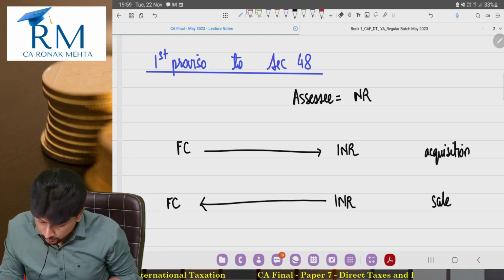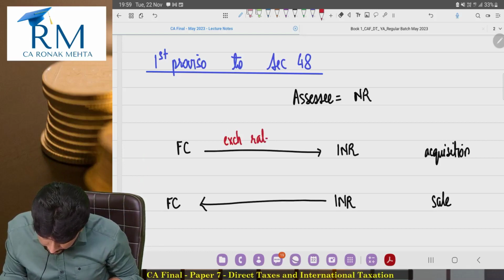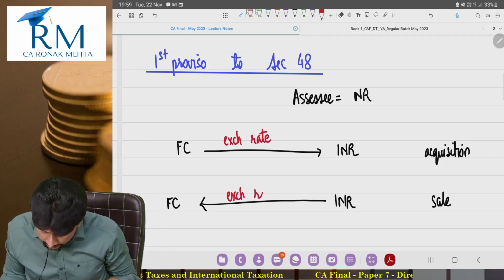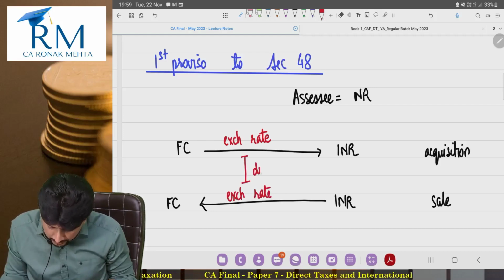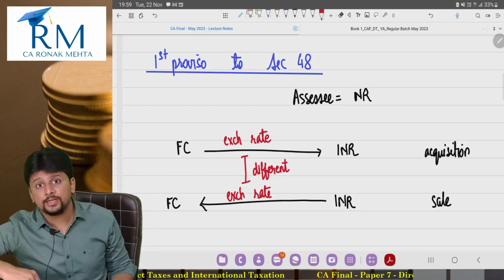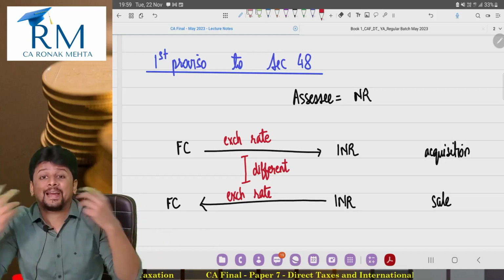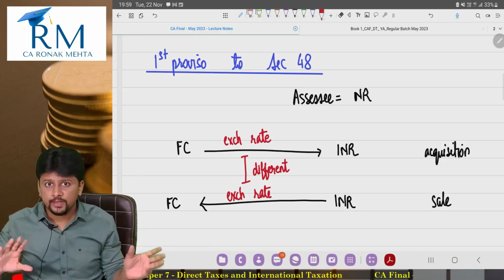But the exchange rate at the time of acquisition and the exchange rate at the time of sale, obviously there will be a difference. These will be two different exchange rates. So my non-resident is going to be positively or negatively impacted by this.